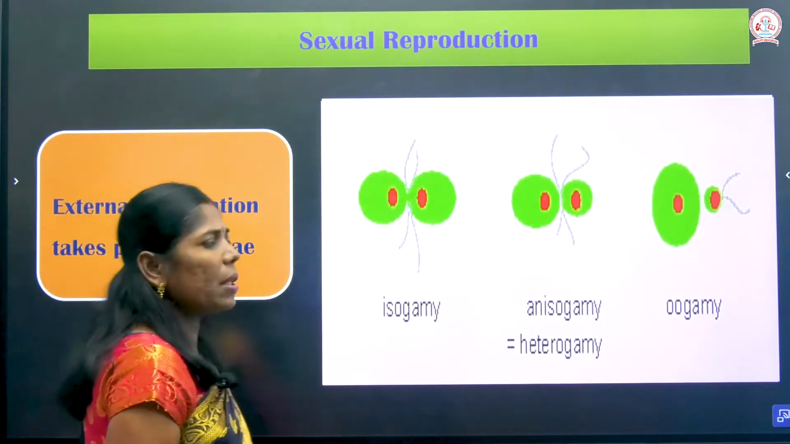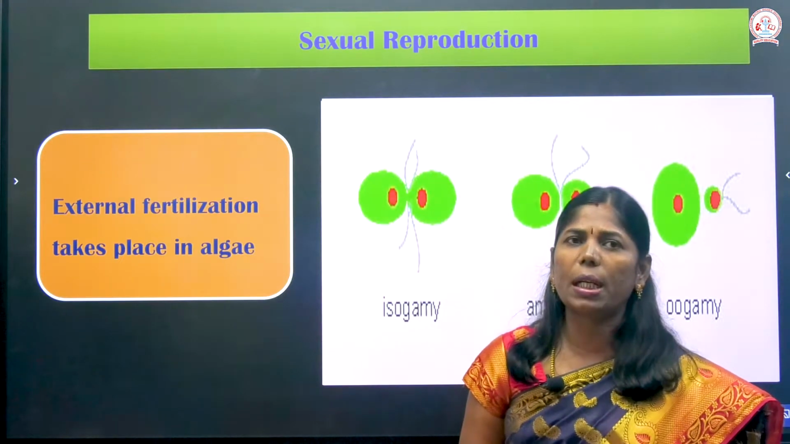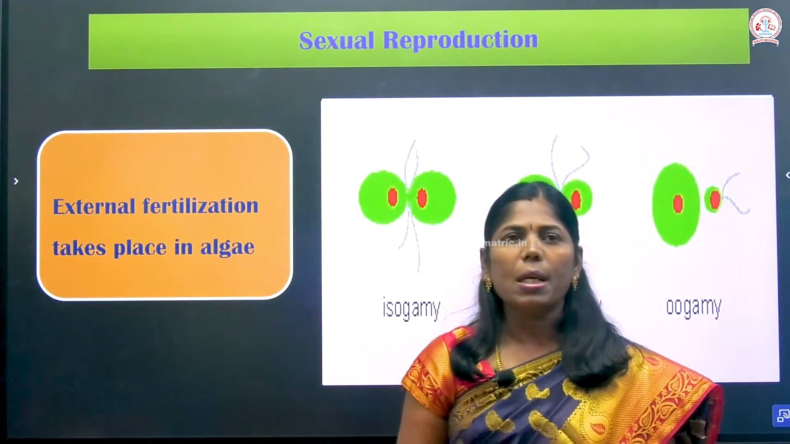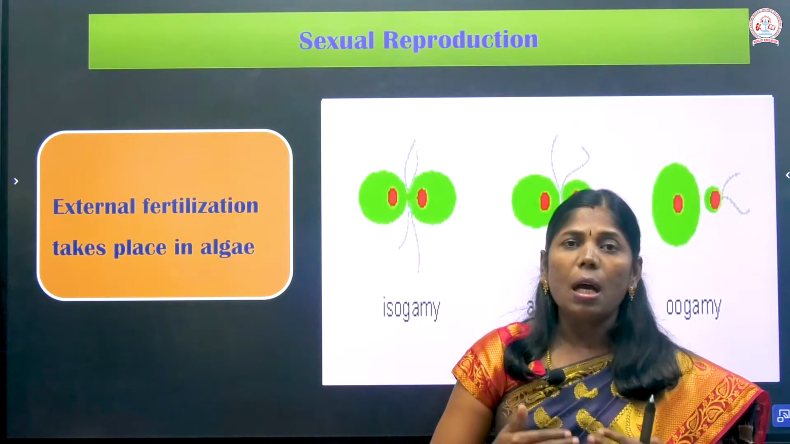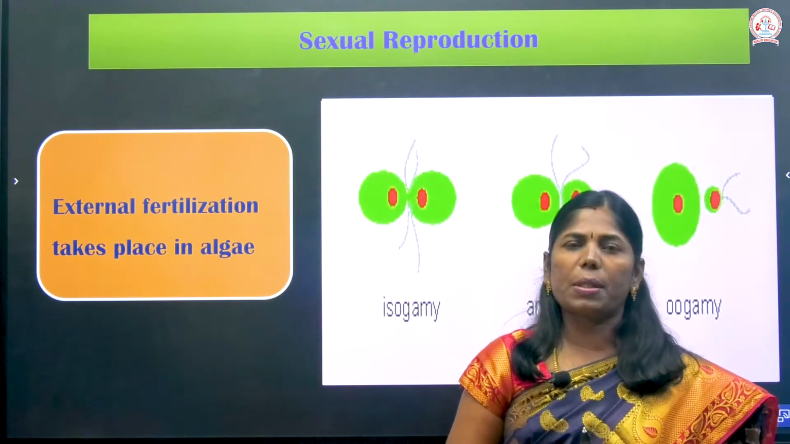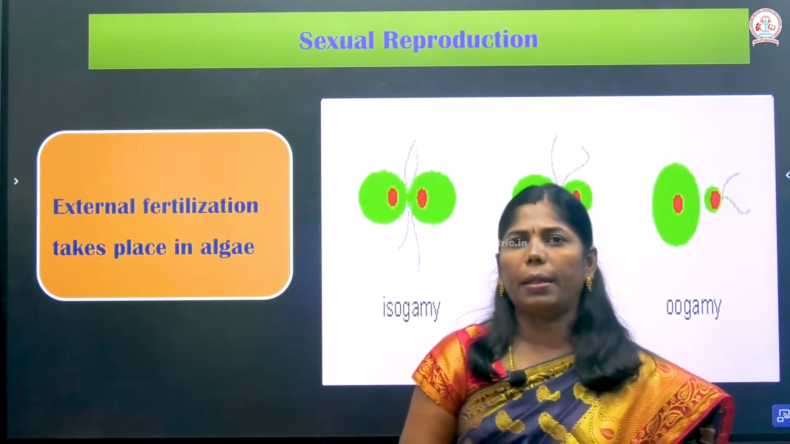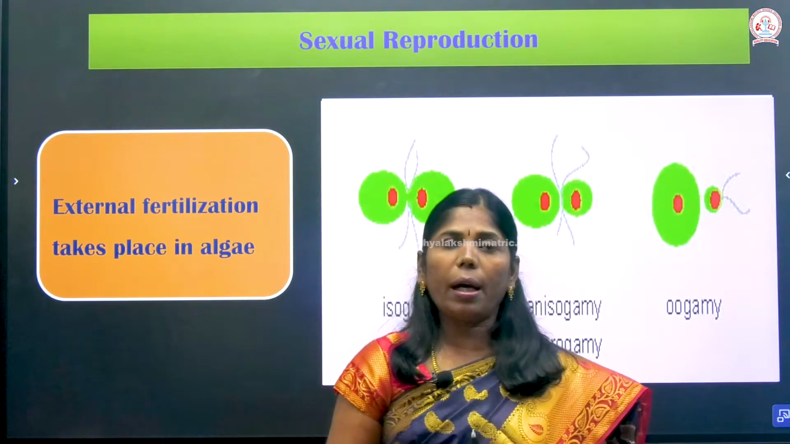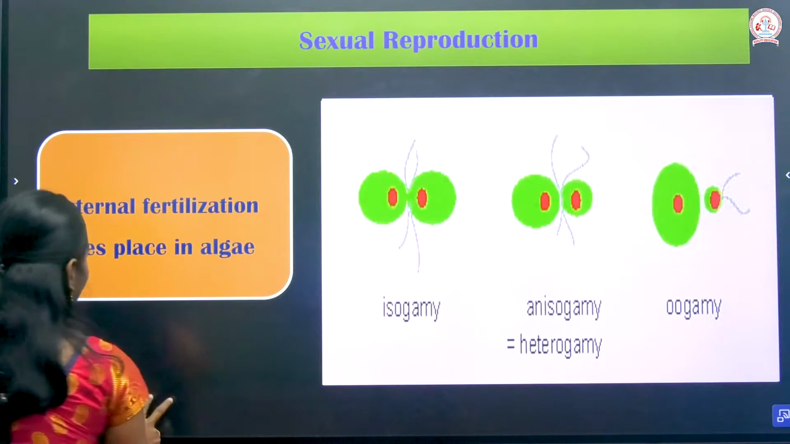And what are the types of fertilization? Fertilization is of two types. One is external fertilization, another one is internal fertilization. So, what is external fertilization? The fertilization occurs outside the body of the organisms, that is, in the external environment. That takes place in algae and bryophytes. So, they have external fertilization. This is otherwise called exogamy.